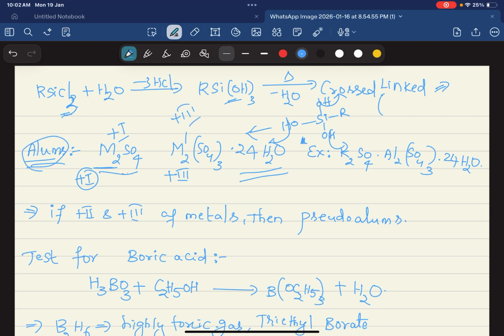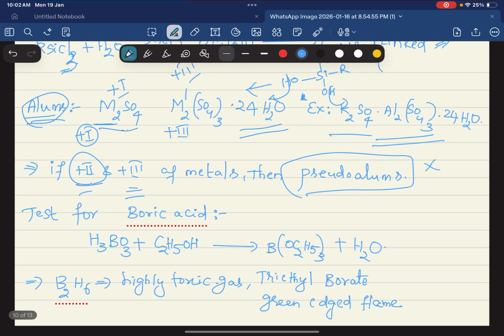That is the general formula. Mohr's salt and potash alum are examples of this: K2SO4, Al2(SO4)3 taken thrice, with 24H2O. But in this case, the metals are +2 and +3. Suppose any double salt is formed combining +2 and +3 oxidation states, then that is called a pseudo alum. So pseudo alums means false alums.